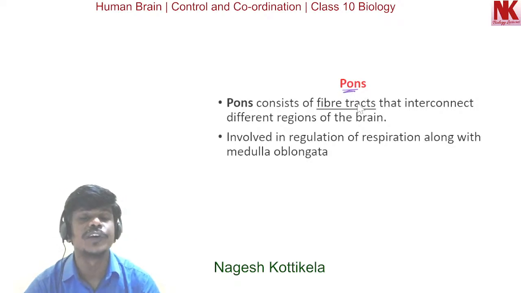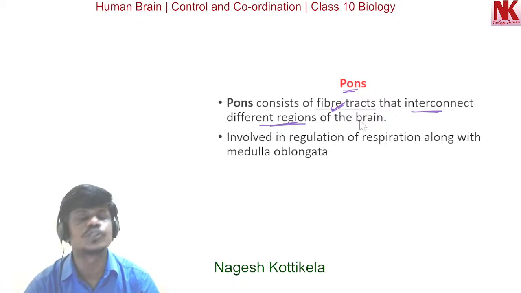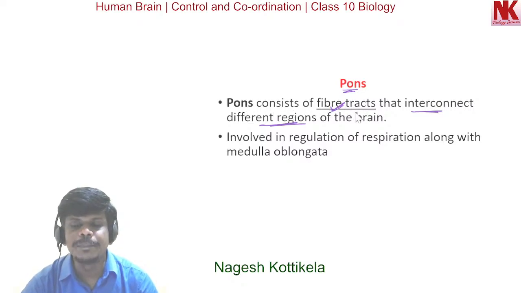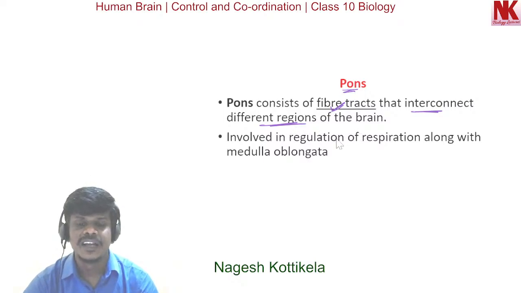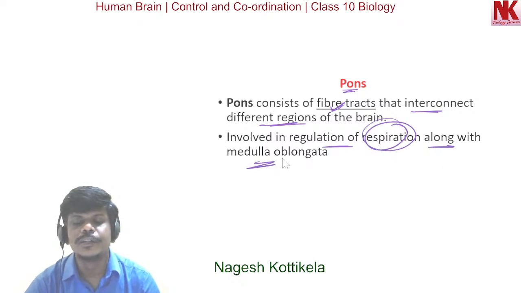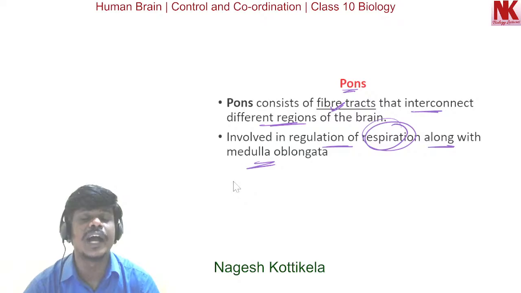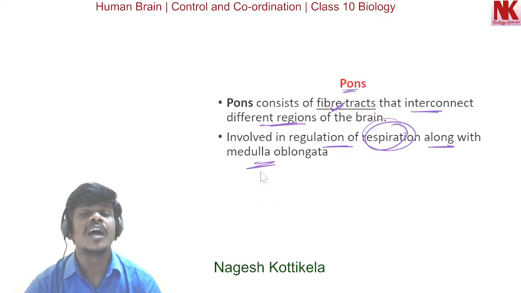Now the continuation part of this, let's discuss in detail about the pons. This is a part of hindbrain. Pons consists of fiber tracts that interconnect different regions of the brain. And here the pons is involved in regulation of respiration along with the medulla oblongata. So the function of pons is controlling the involuntary functions like the respiration along with the medulla oblongata.